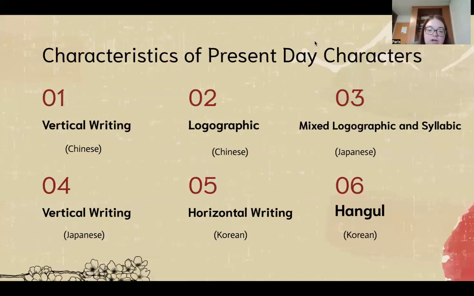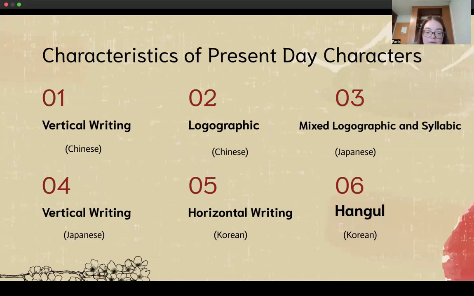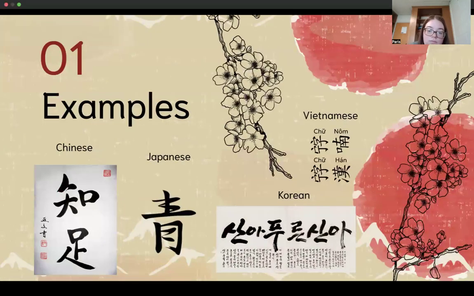So, here we have characteristics of present day characters. For Chinese and Japanese, they use vertical writing, while Korean uses horizontal writing. Chinese characters are logographic, while Japanese uses a mix of logographic and syllabic, and then Korean uses Hangul, which is their alphabet system. Here are some different examples of each of the different writing systems.